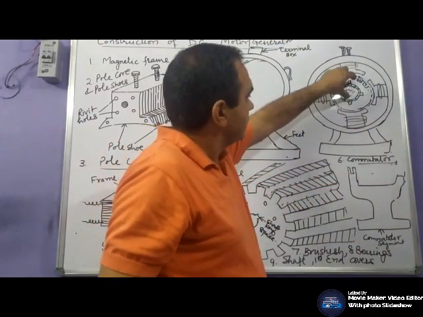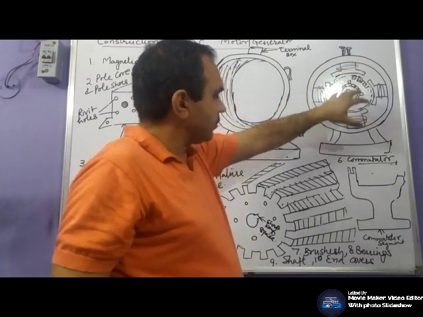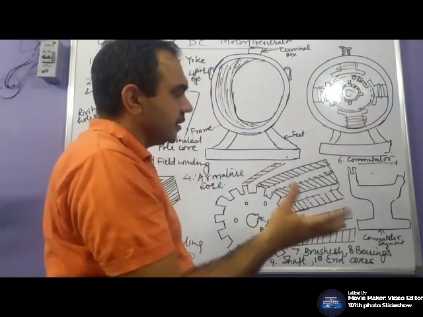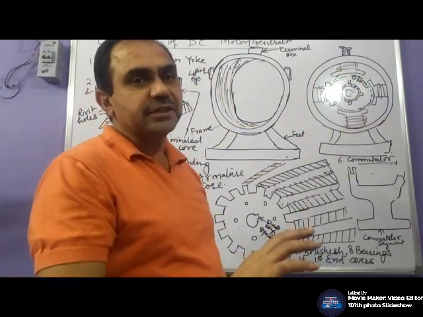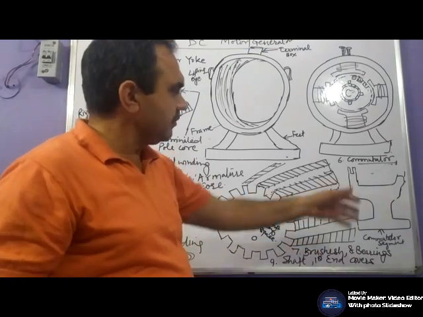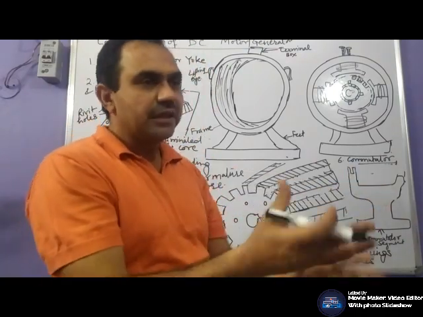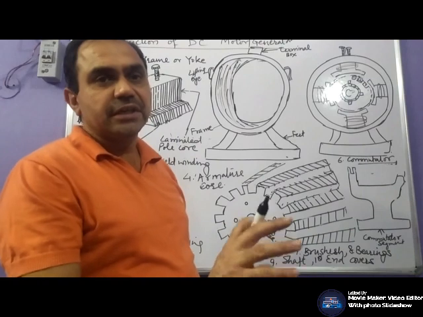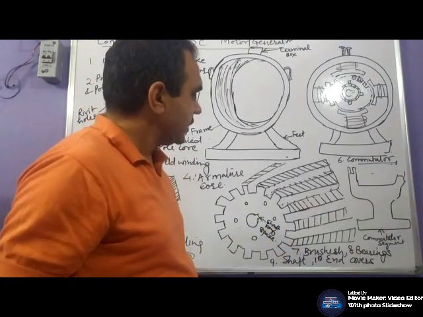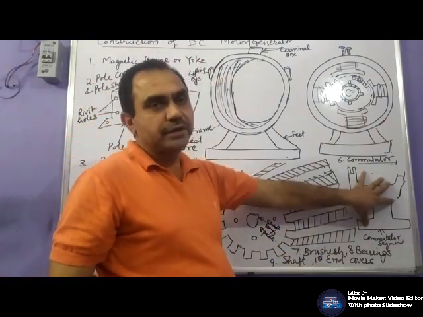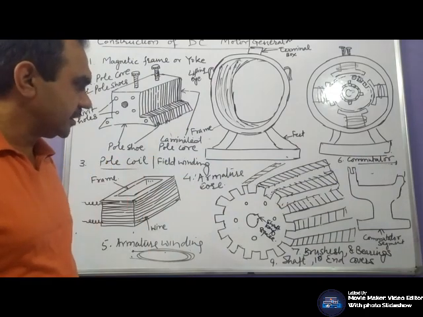So that we would be able to convert AC into DC or DC into AC. We will discuss later on how we will convert. This will convert AC into DC and DC into AC. This is generally made up of copper. These are the copper segments.